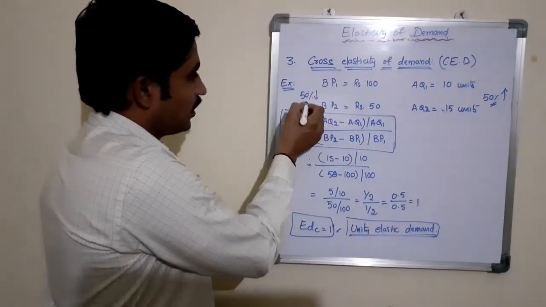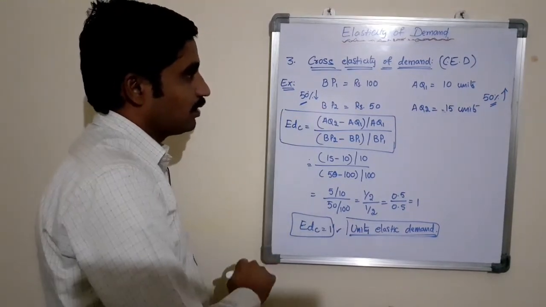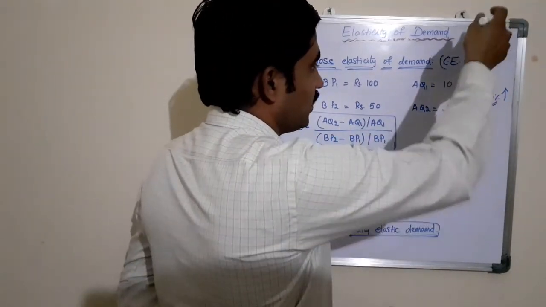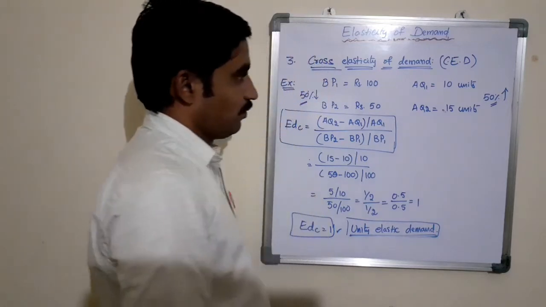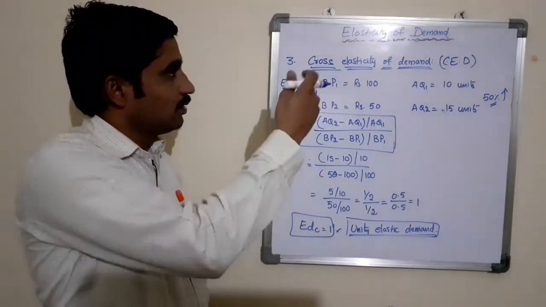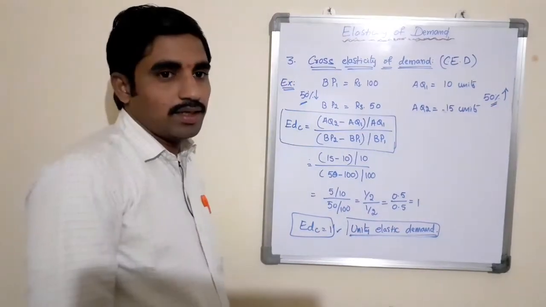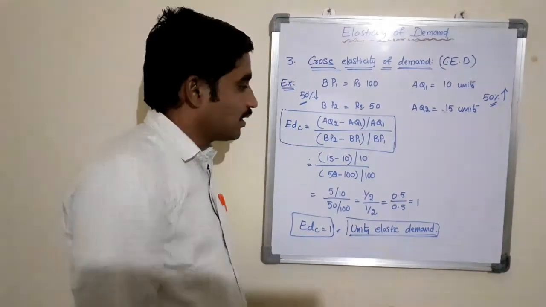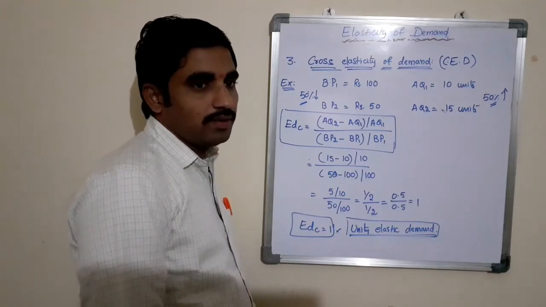A 50% decrease in price of product B leads to a 50% increase in quantity demanded of product A. This is a simple example to understand the measurement of cross elasticity of demand.